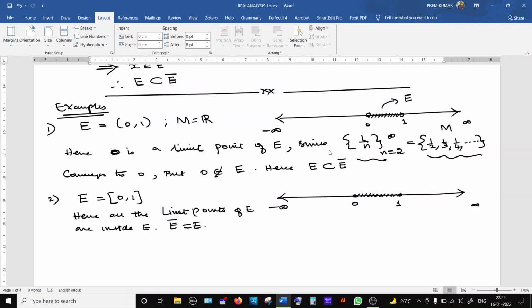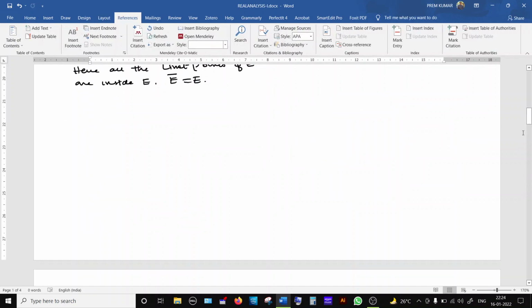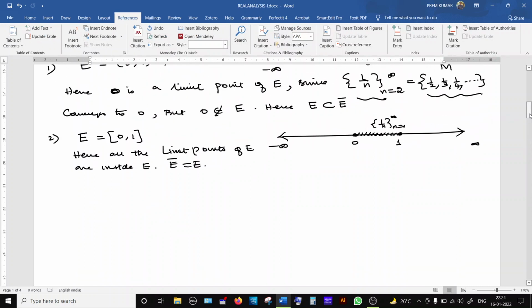Here 0 is a hole in the earlier example. You see the same sequence is here also, you can start from 1 to infinity. The sequence 1/n, where n starts from 1, is a sequence converging to 0. So no limit of sequences inside this set will be outside E. So this set is a closed set. That's why we call it a closed interval. The name itself suggests it contains all its limit points. Now, this is the second example.